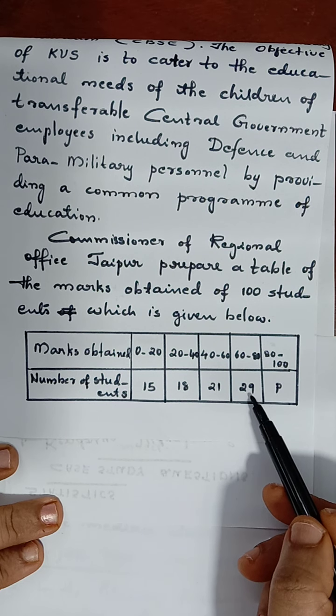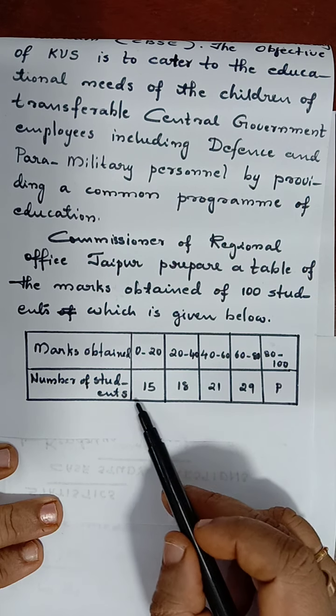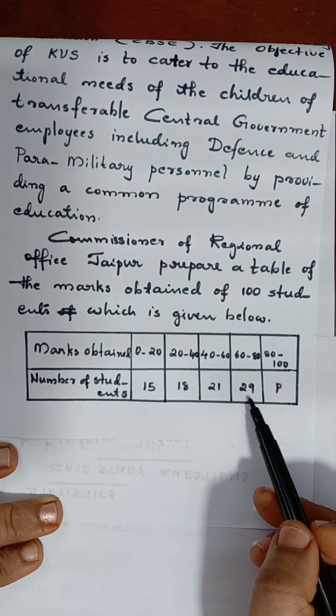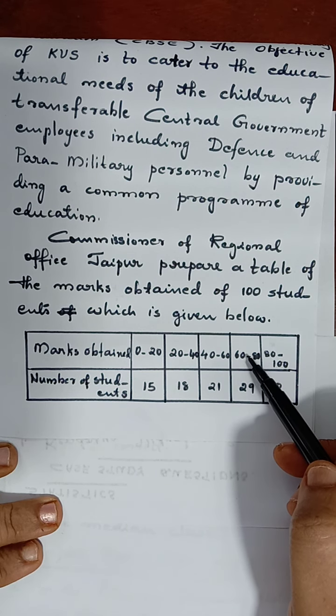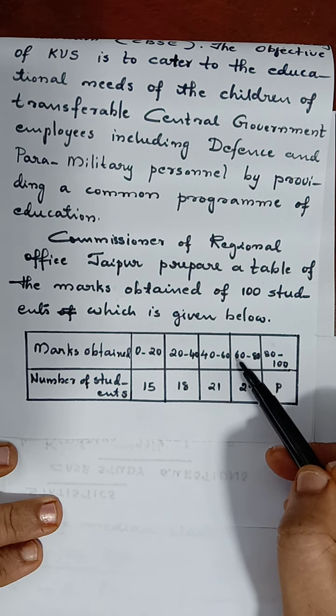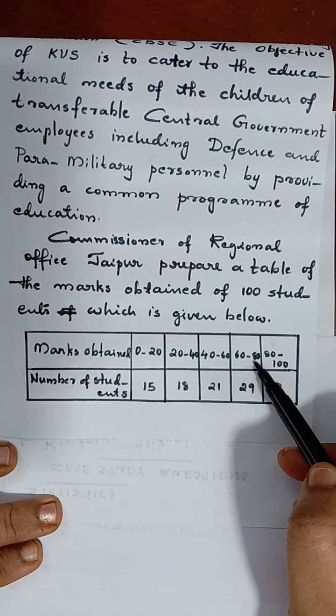Don't you see 29 as the maximum frequency? And P also we found out, that is 17. So among these frequencies, 29 is the highest value. That class will be called the modal class. So the lower limit is 60, the upper limit is 80. For the 60 to 80 class, lower limit 60, upper limit 80.